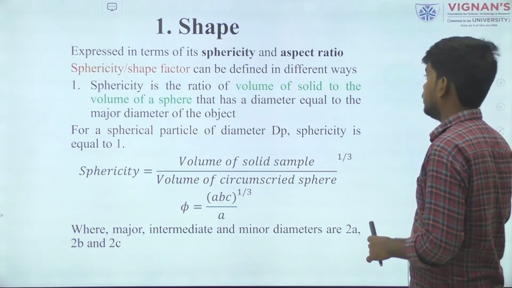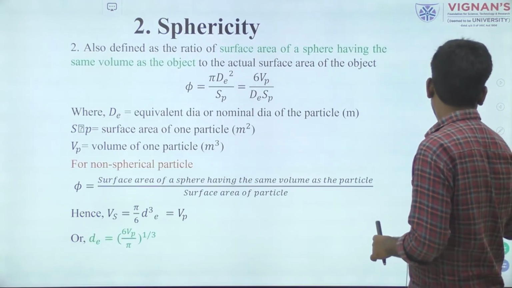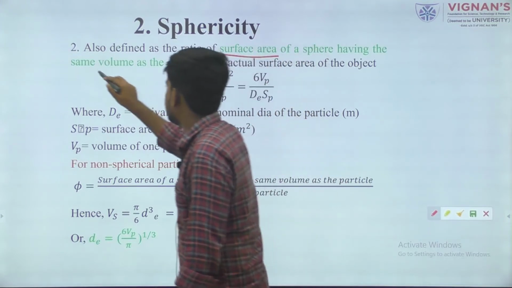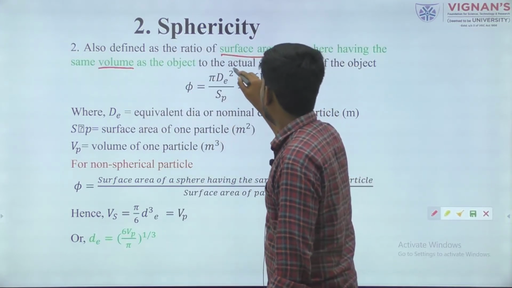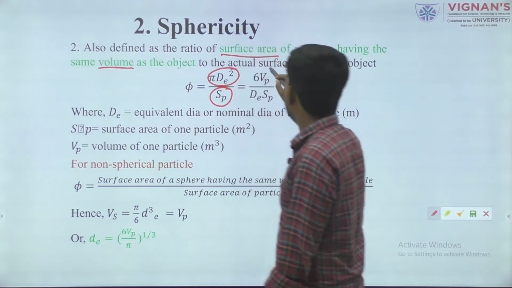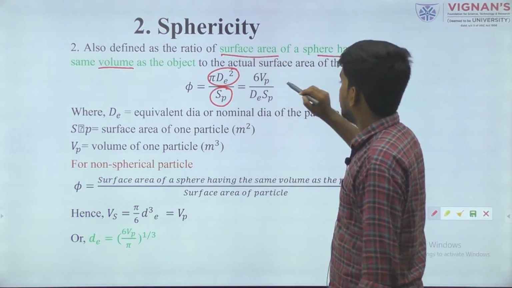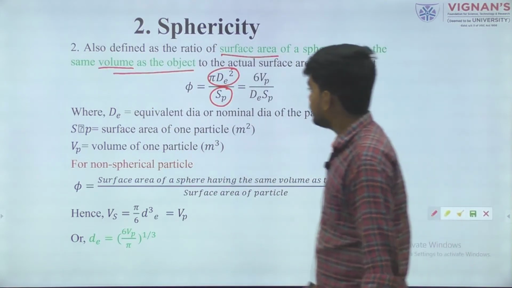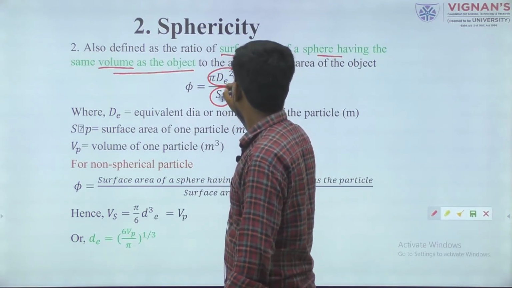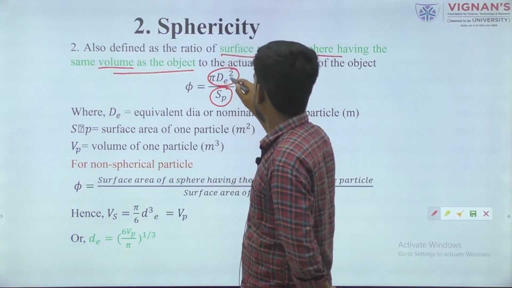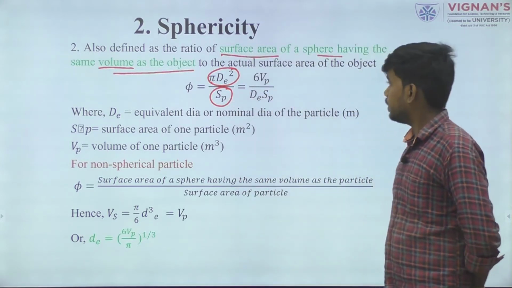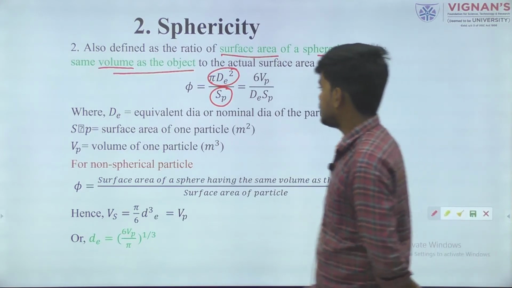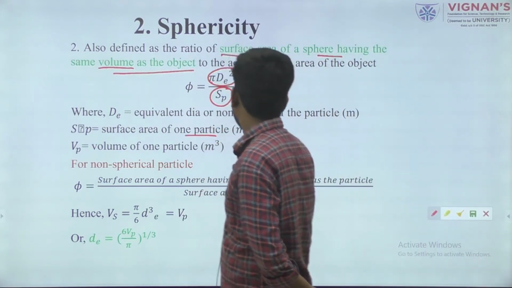In the same way we can discuss sphericity with the surface area technique. We can define sphericity as the surface area of the sphere and of the product with the same volume of the object. If we simplify this formula, it comes to pi dE square by SP, where dE is the equivalent diameter and SP is the surface area of this one particle in square meters.